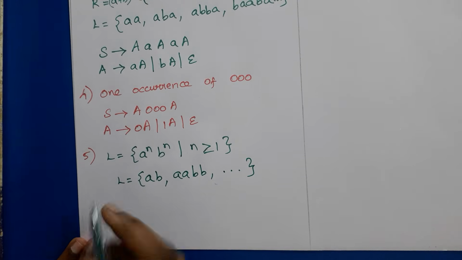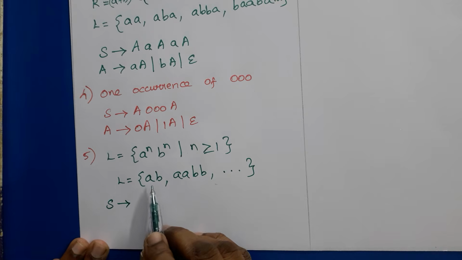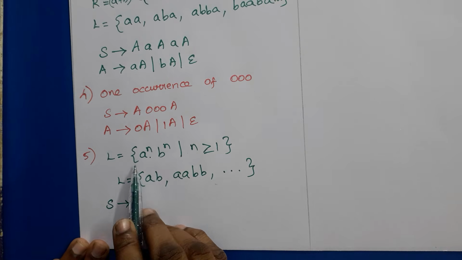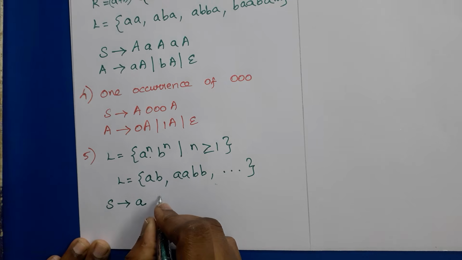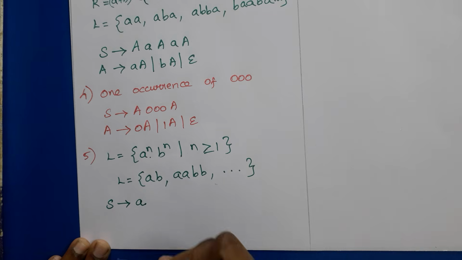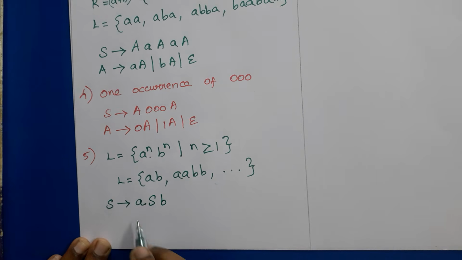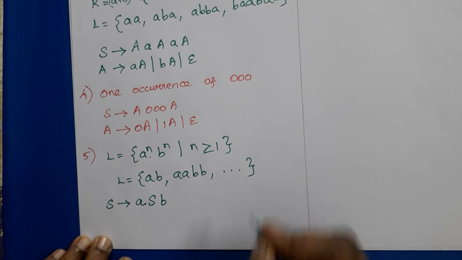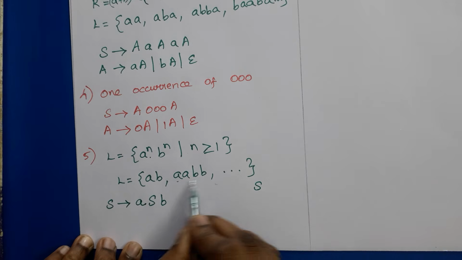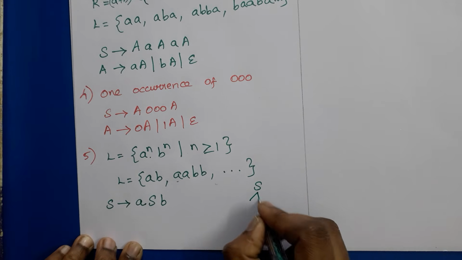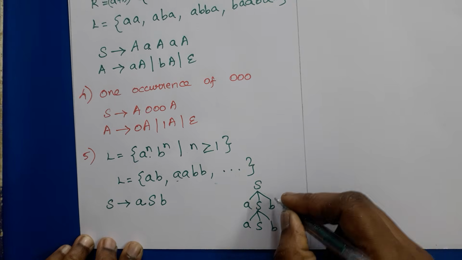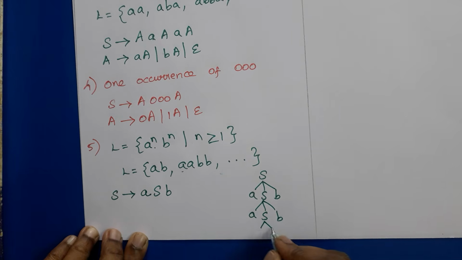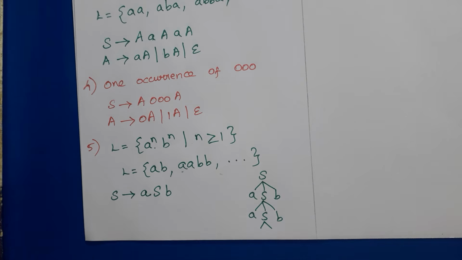So how to construct a CFG for this? S → the number of A's must be followed by the number of B's, and the numbers should be equal. So for 1 A we need to get 1 B, and it should be recursively retrieved. So S → aSb, and aSb can be applied repeatedly. Suppose I want to get this string from this grammar: S can be replaced by ASB, then ASB again, so AABB. But I have to stop this, so it cannot be replaced by epsilon actually.